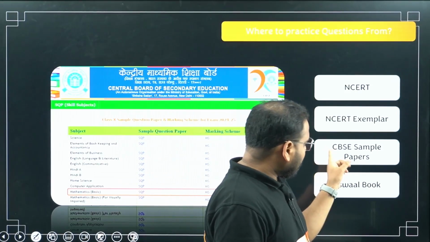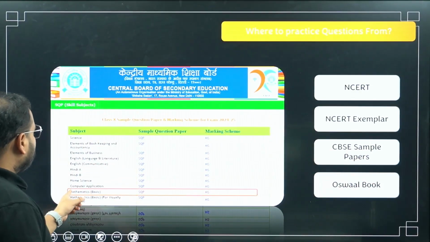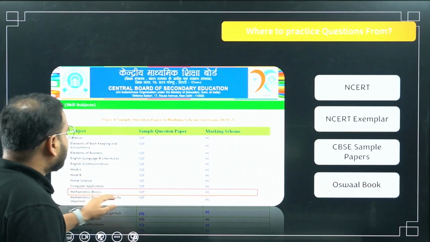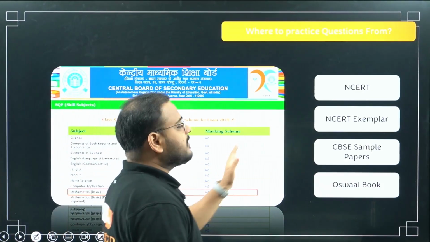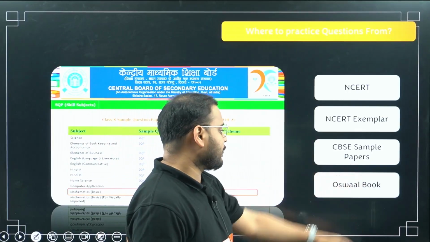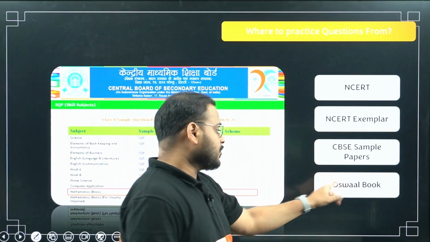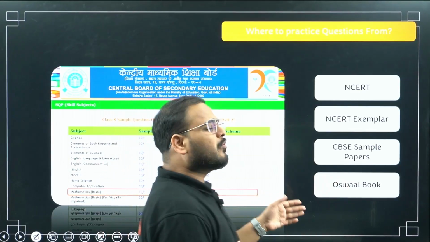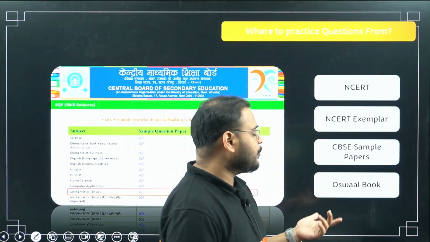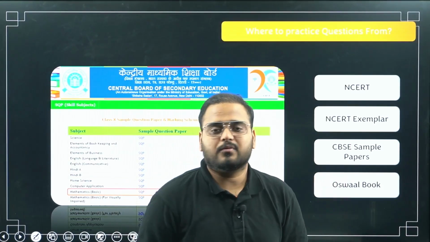Solve CBSE sample papers. Go to their website and solve, let's say, maths basic. You download the sample question paper and download the marking scheme and solve the question paper given by CBSE first. Then you move on to sample papers and PYQ from Oswal books, or other books, not only Oswal book, any reference book that your teachers are letting you or asking you to use. Purchase it and solve questions from there also.